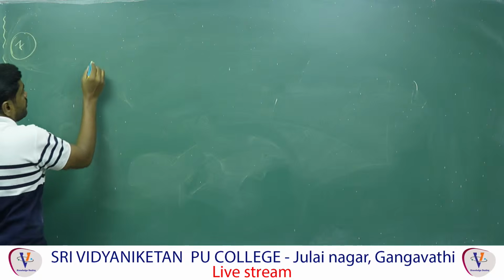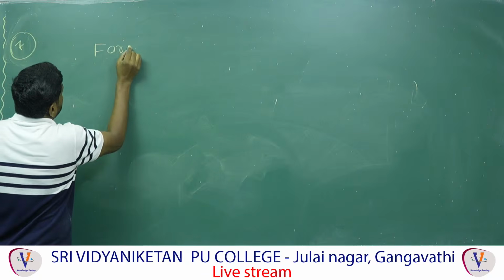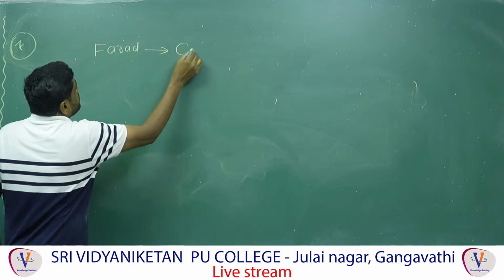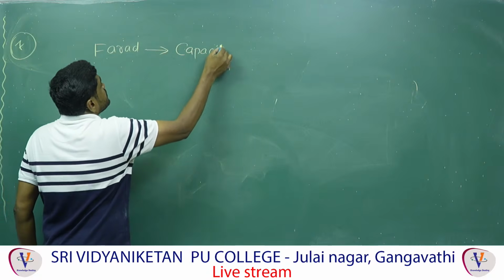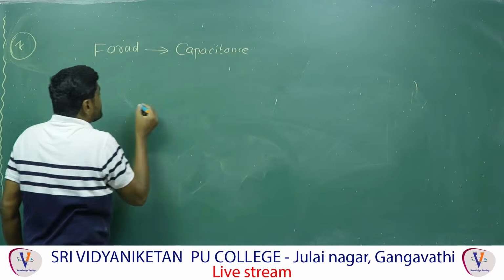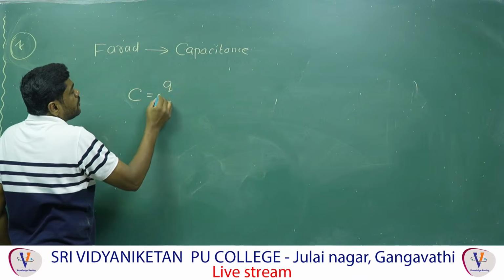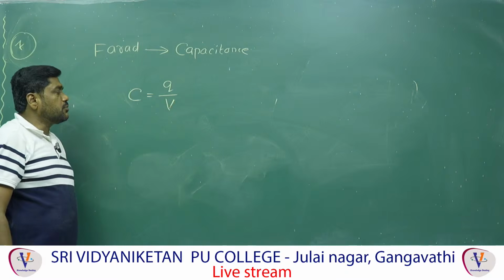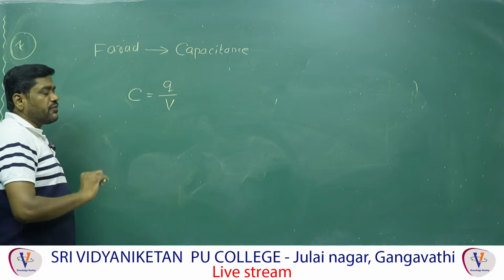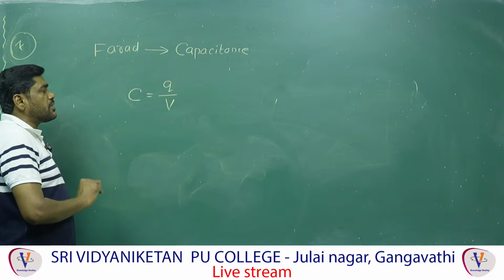So what is the farad here? Farad is the SI unit of the capacitance. Then what is the capacitance? C is equal to Q by V. Charge present per unit potential difference applied to any conductor is called its capacitance.